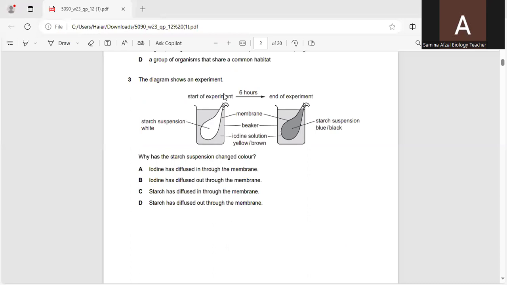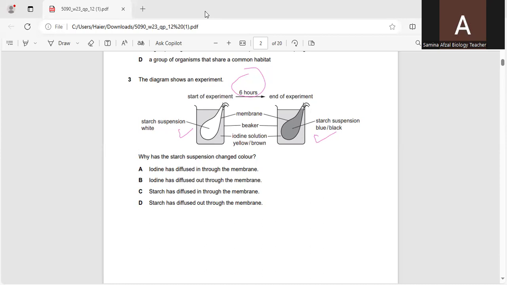Question number 3. The diagram shows an experiment. You can see in this experiment, the start of the experiment, and this experiment was conducted for about 6 hours. At the end of the experiment, you can see a starch suspension in a membrane and a beaker, and iodine solution was filled in the beaker. Before the experiment, the starch suspension was white, and after 6 hours it turned blue black, which shows that starch is present in it.